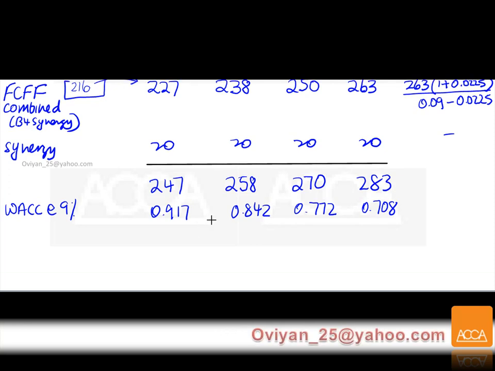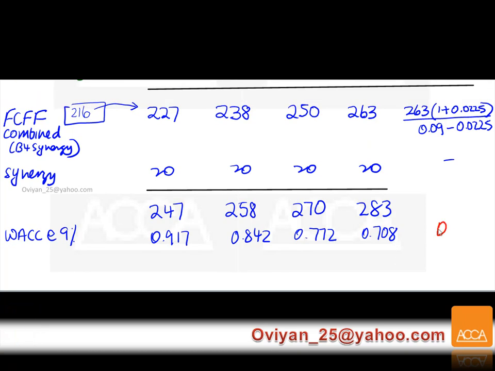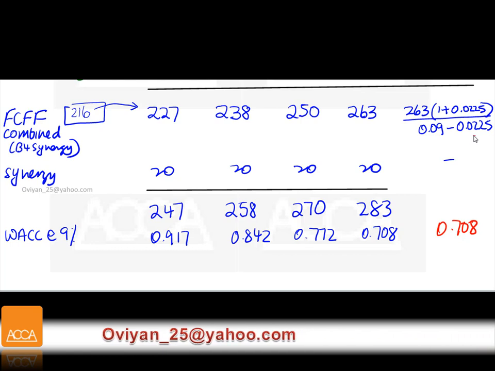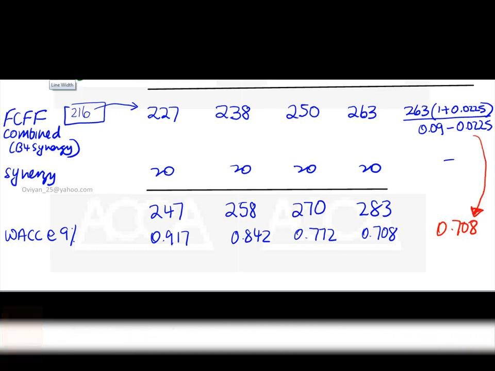Okay, so we're going to multiply. Since I already put there 0.708, I'm going to put here again 0.708, because I'm going to multiply whatever I get here with this figure in order to get the present value.